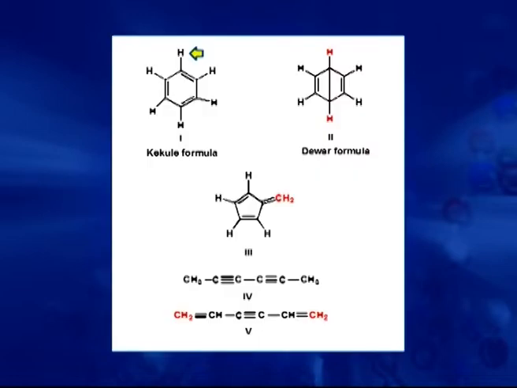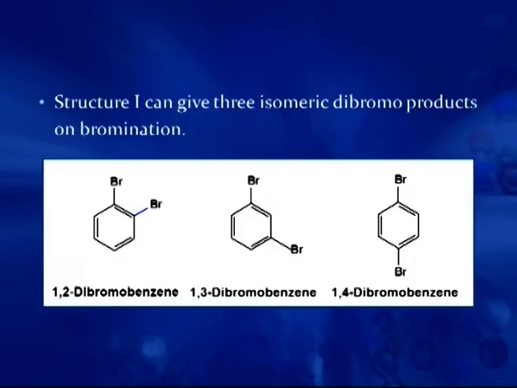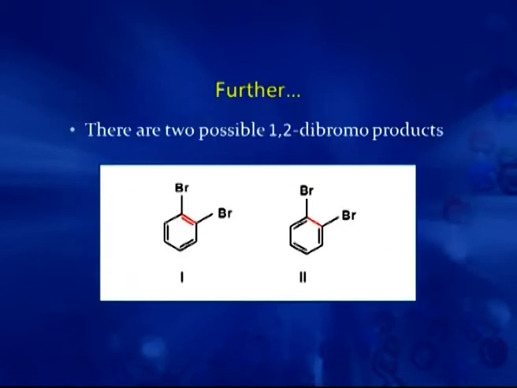So, structure 1 can give these 3 products on bromination: 1,2-dibromobenzene, 1,3-dibromobenzene and 1,4-dibromobenzene. But further, there are 2 possible 1,2-dibromo products. Here, in this one, the 2 bromines are attached to 2 carbons which are attached through a double bond.